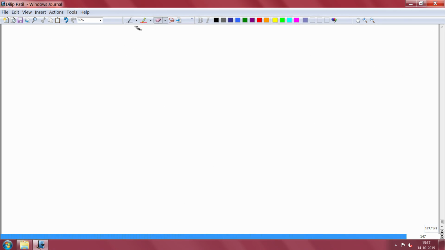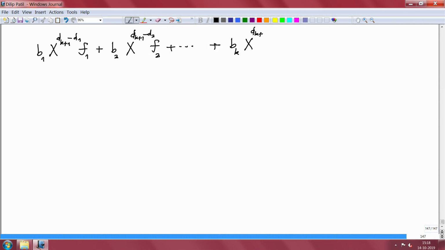So let us write more precisely. B1 x power, I have to make the power dk plus 1, so dk plus 1 minus d1, times F1, plus B2 x power dk plus 1 minus d2 times F2, and so on. Consider this polynomial, Bk x power dk plus 1 minus dk times Fk. Let us call this polynomial G.